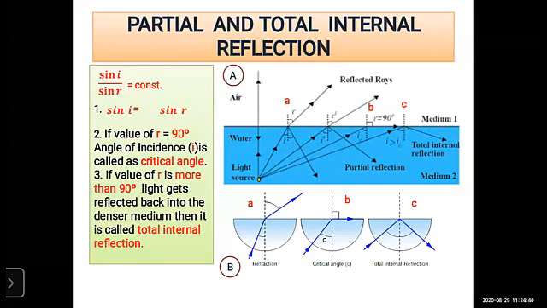And if the value of R is more than 90 degrees, then light gets reflected back into the denser medium, into the water, and that process is called total internal reflection. Now, what is meant by partial reflection? When light rays enter a rarer medium from the denser medium, or light rays enter from the water to the air medium, what will happen? Some light rays are partially reflected.